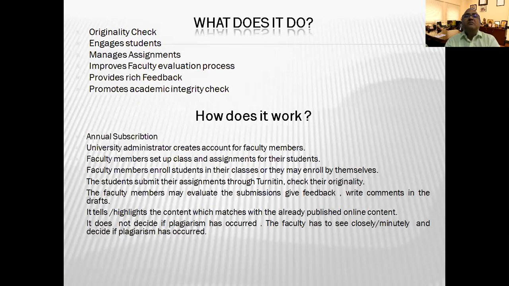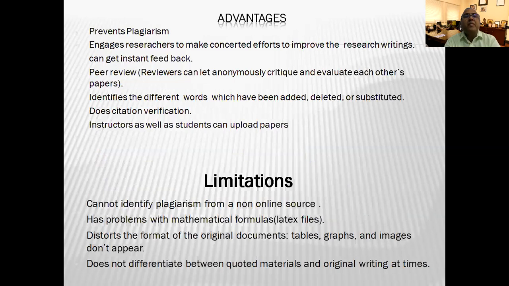So what basically these softwares do, they check the originality. They provide help in managing assignments. They also help in evaluation process. They provide feedback about various kind of similarities to your contents. It help you in enhancing the quality of your research publication. So these softwares are available on subscription basis.